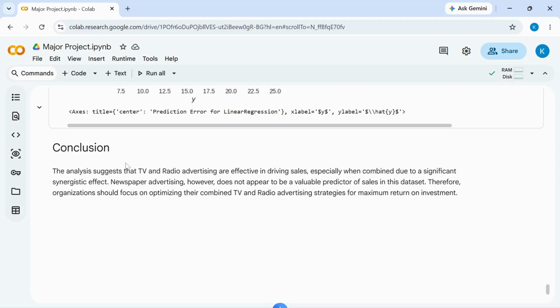This project demonstrates the complete machine learning workflow, from data analysis and model building to evaluation and performance improvement